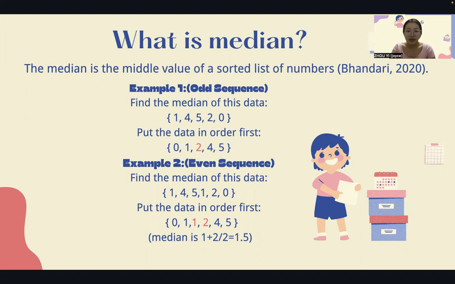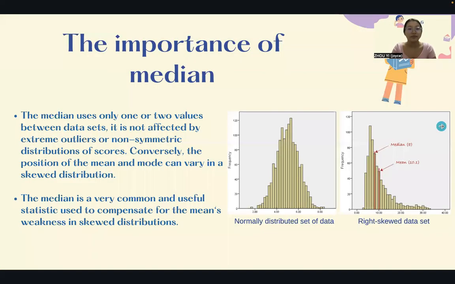But many students have doubts about how to find the median of an even sequence. To find the median of an even sequence, like example 2, put the data in order first. Then add up the middle two numbers and divide by 2. The value we get is the median we are looking for, which is 1.5.